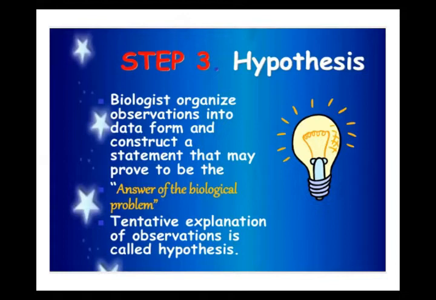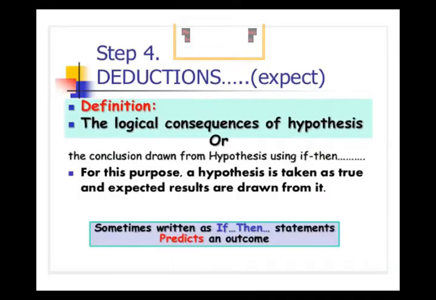Okay, beta? And after hypothesis, the next step is deduction. To resolve any problem, when we make an intelligent guess, we give some explanation to try to convince people.